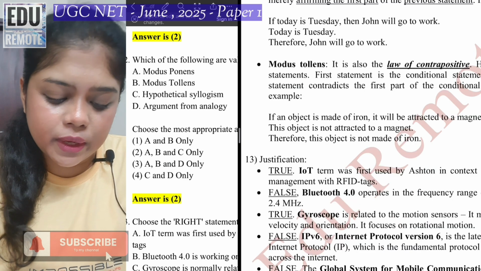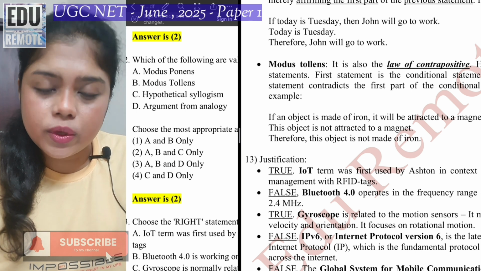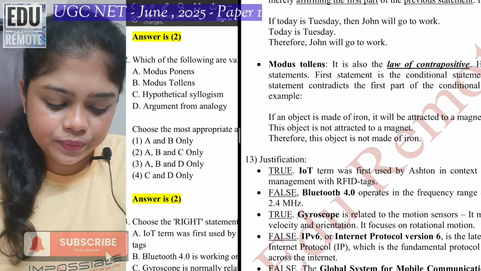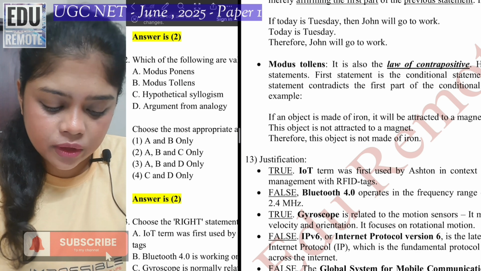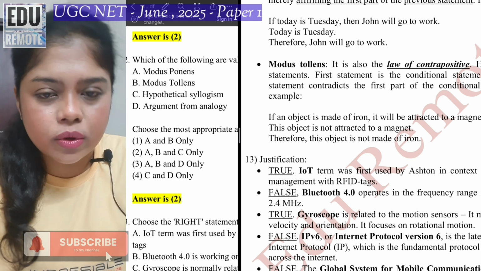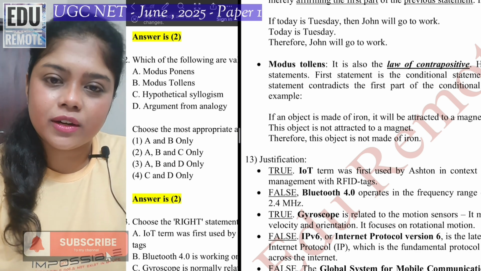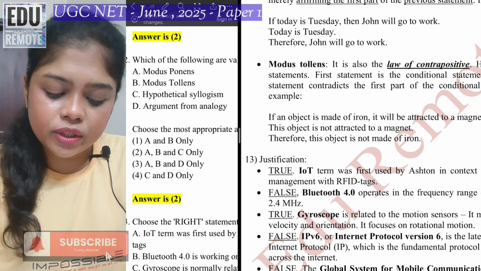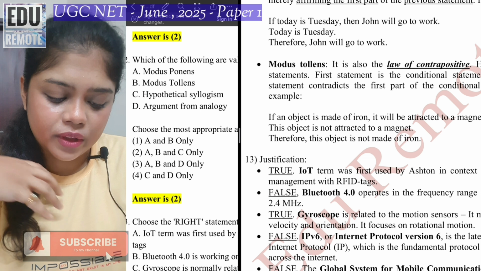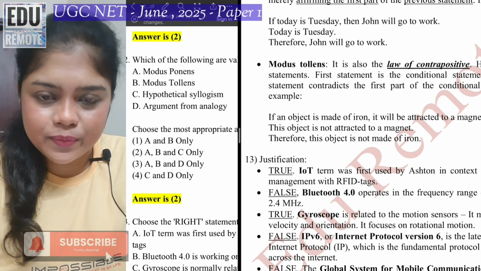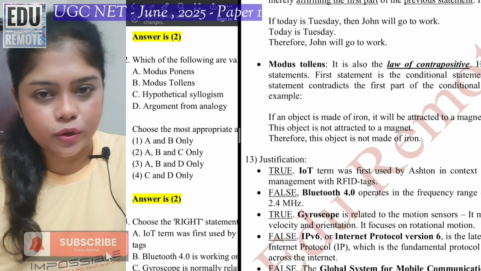If an object is made of iron, it will be attracted to a magnet. This is the first statement. The second one is a contradiction. This object is not attracted to a magnet. So the conclusion is, therefore this object is not made of iron. So this is how, using modus tollens, you can deduce this kind of conclusion.